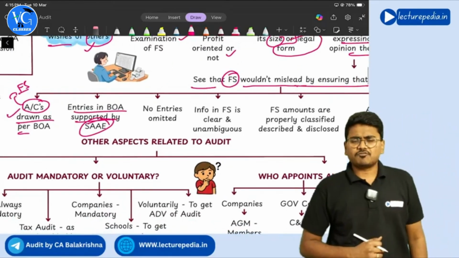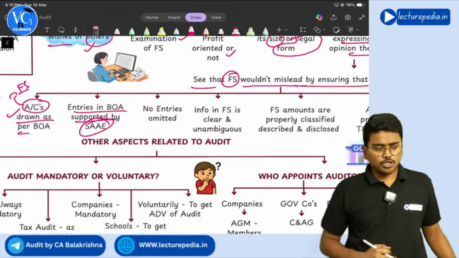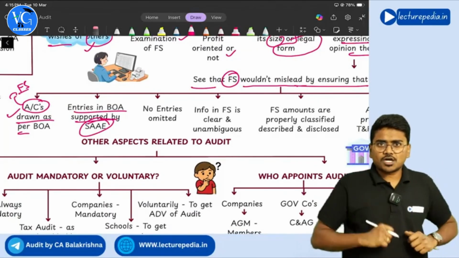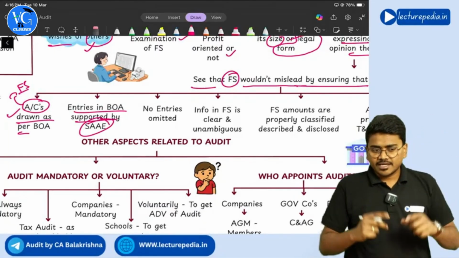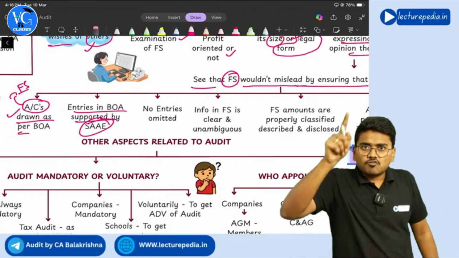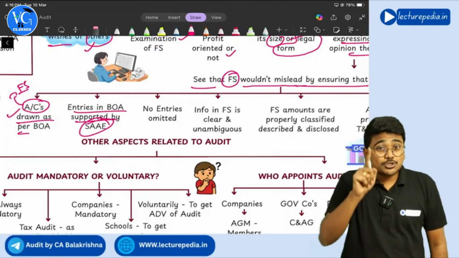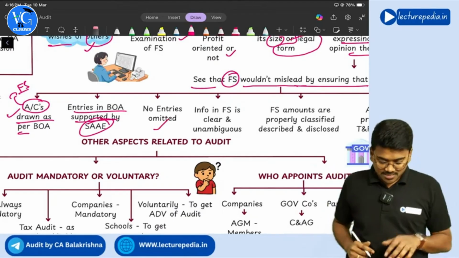Next, of course, whatever transactions have taken place during the year, all those transactions should be entered in the books of accounts or not. Sales of 2 crores have taken place, and the entity has written in the books of accounts only sales of 1.5 crore. Can the entity do so? No, it should not omit any transactions. So the auditor will see that also.